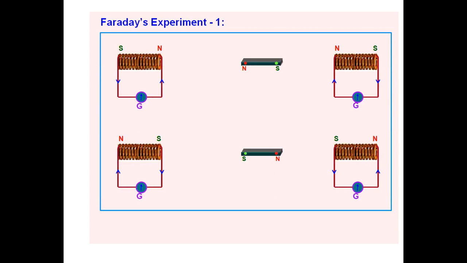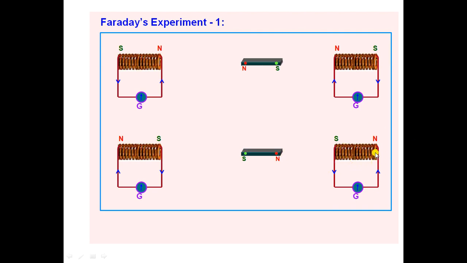Exactly opposite to this, suppose the S pole comes closer to the first coil. Then clockwise current flows through it, and this end behaves like an S pole and opposes the motion. Simultaneously, when the N pole moves away from coil number 2, this end behaves like an S pole and anti-clockwise current flows through the coil.